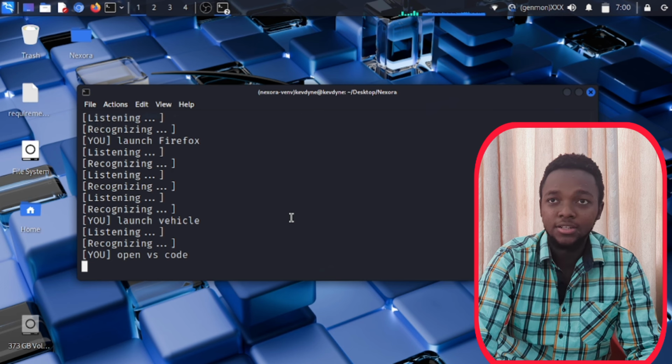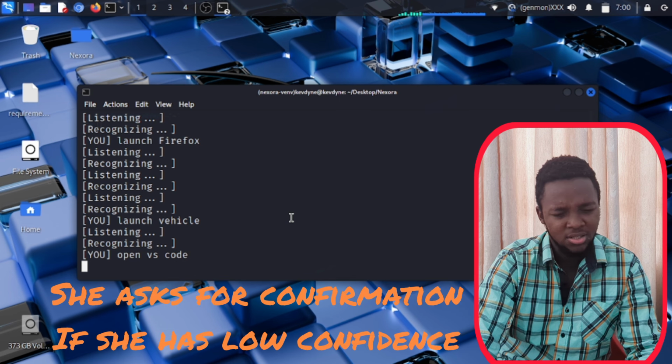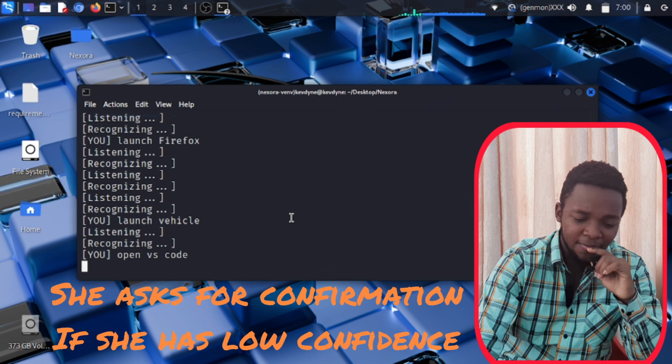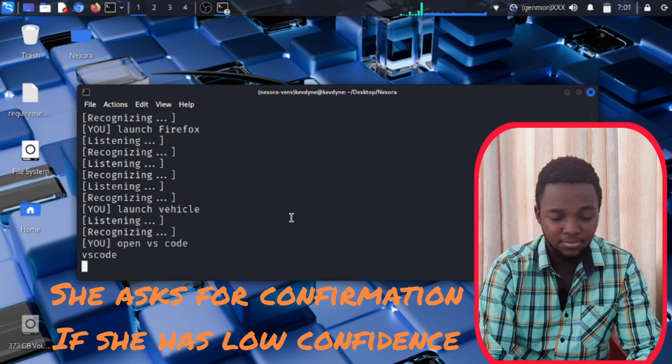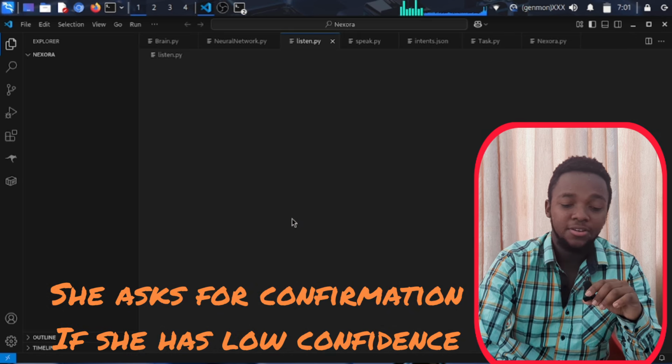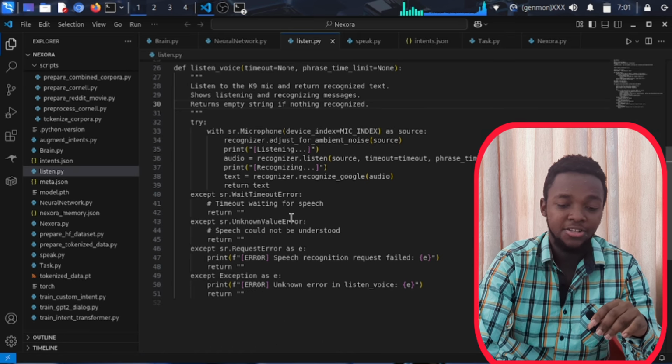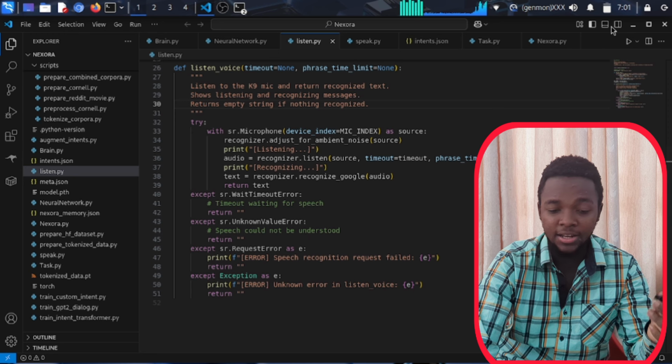Okay, I think it will do it, kind of. Which application or folder should I launch? VS Code. As you can see right there, VS Code is launched. Amazing, right? And this is Nexora actually. This is the source code actually, I think, kind of.